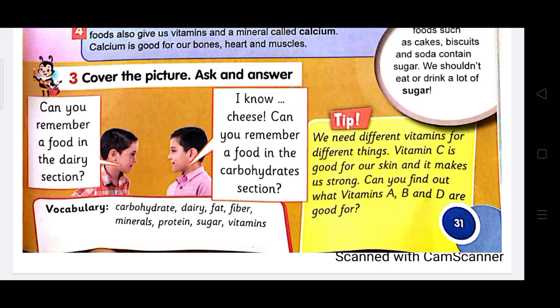Carbohydrates. Fiber. Protein. Fruit. Dairy. Breakfast. Balance.